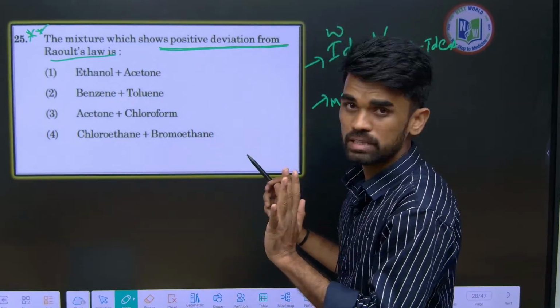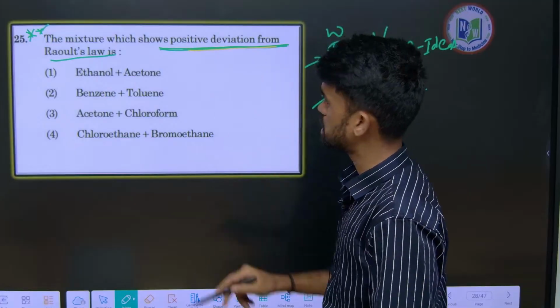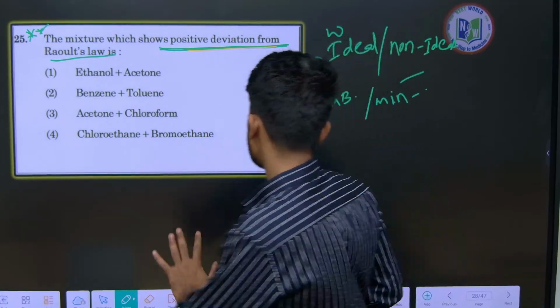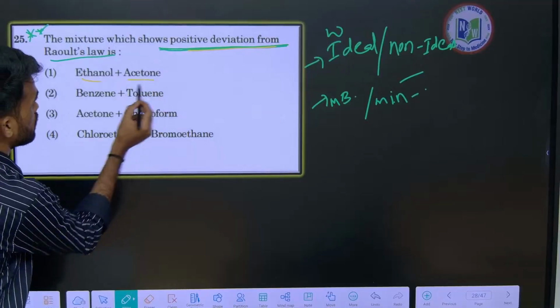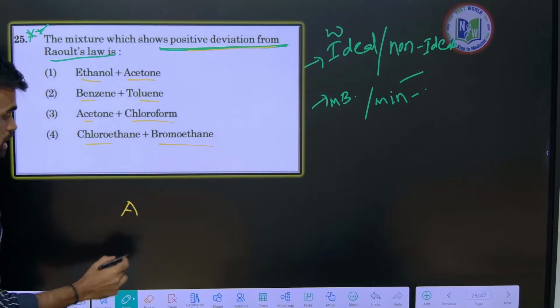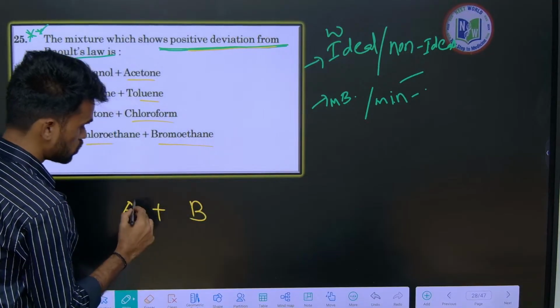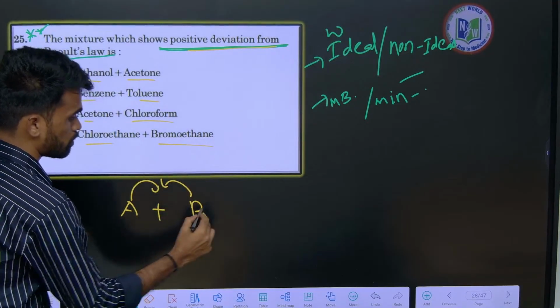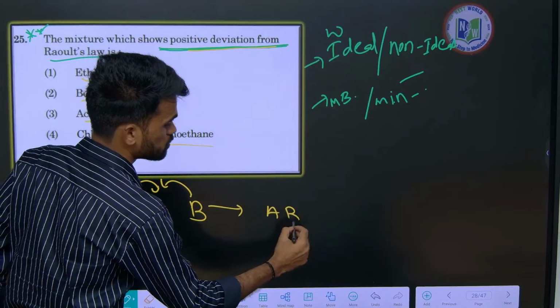I have explained everything. The positive deviation will be shown by which of these? See, let us say here every time we have 2 components. Let us say A is a component in order to make a solution and B is another component. These 2 components are mixing to form a solution of AB type.